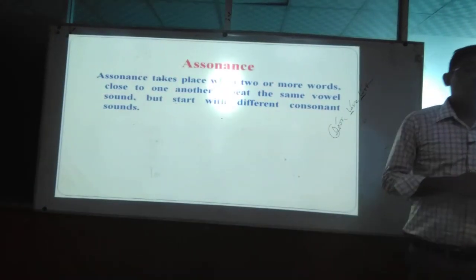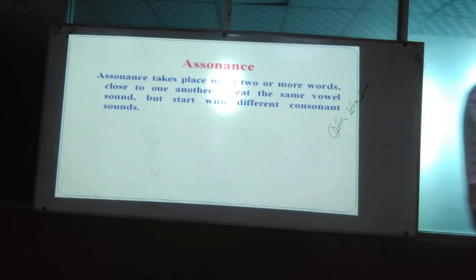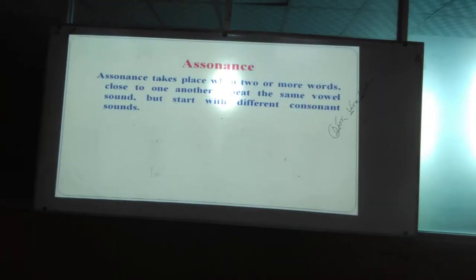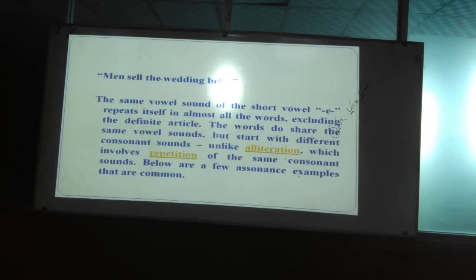You have seen, E is repeated here. But more interestingly, M is a consonant, S is a consonant, H is a consonant, W is a consonant, and B is a consonant. These five consonants are different.